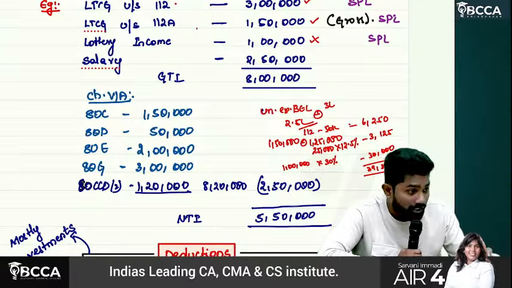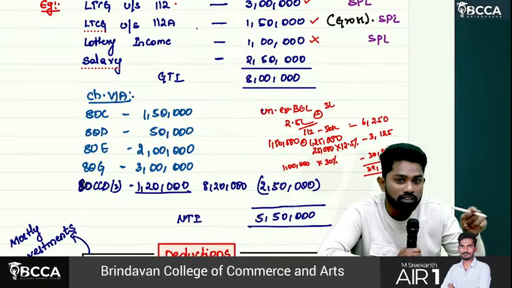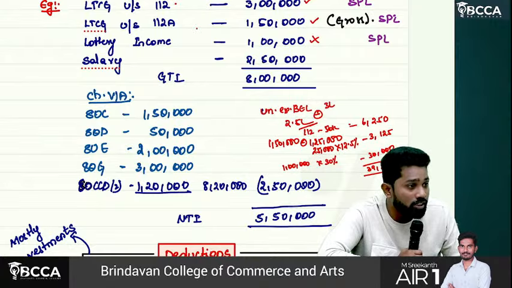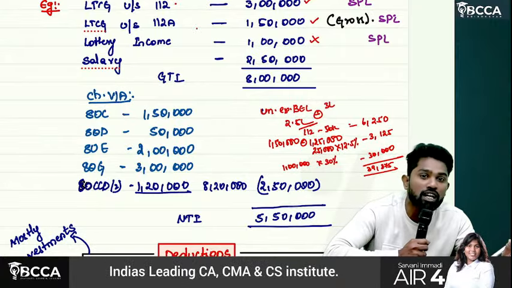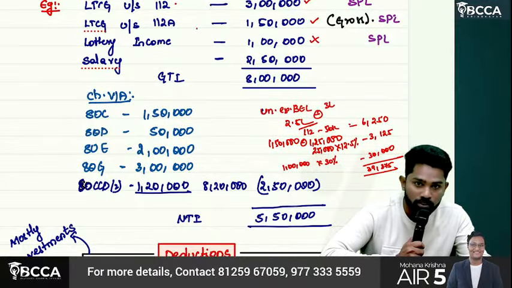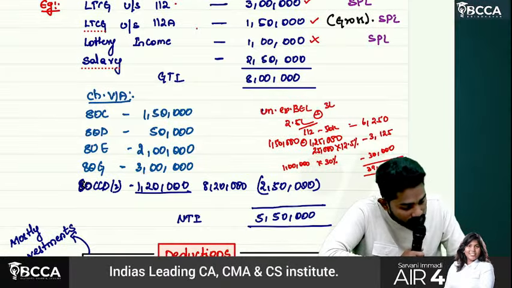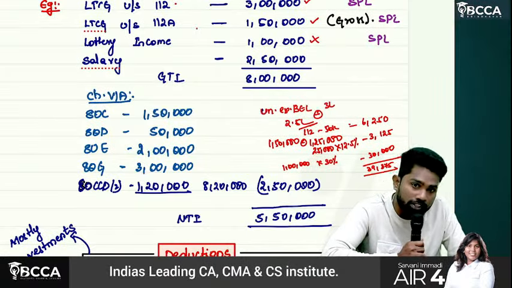Remember, sir, under the old regime there is no restriction that we can't claim rebate on special rate incomes. Only on 112A incomes we can't claim rebate under the old regime. On the other incomes we can claim rebate. That means on this betting we can claim rebate, and on this first 112A income, 112 income we can claim rebate.